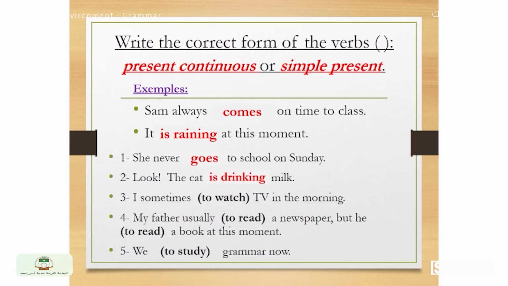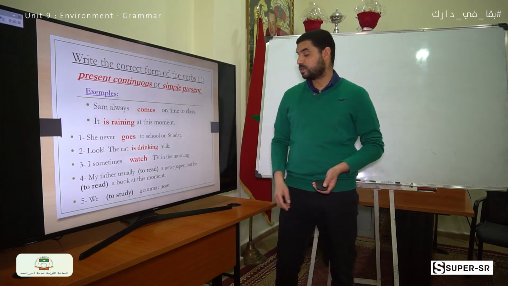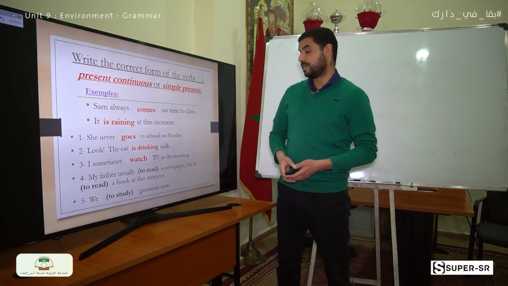Look, the cat is drinking milk. Number 3, I sometimes (to watch) TV in the morning. So where is the expression of time? Yes, it's sometimes. That's why we are going to use the simple present. I sometimes watch TV in the morning.